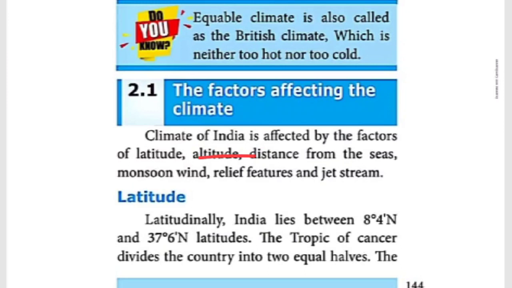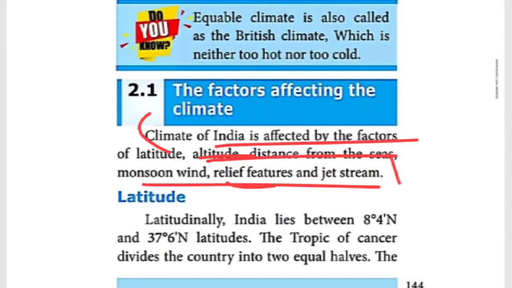The next one, monsoon wind. Southwest monsoon wind, northeast monsoon wind. The next one, relief features. What is meant by relief features? Physical features. Our country is bounded by the Himalayas in the north and oceans in the south. These are the relief features. The last one, jet streams. Jet streams are air currents in the upper layer of the atmosphere. These are the things I am going to explain.